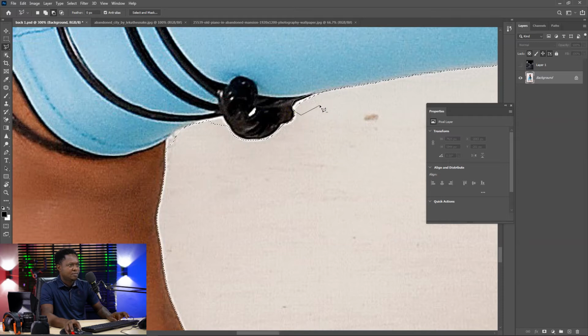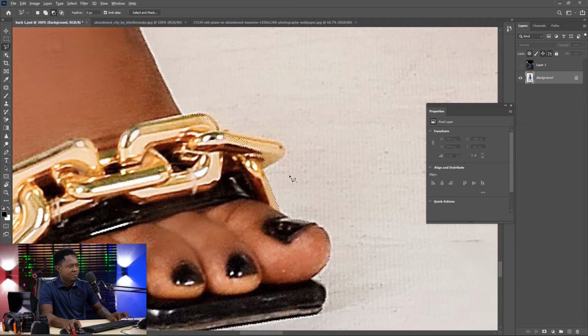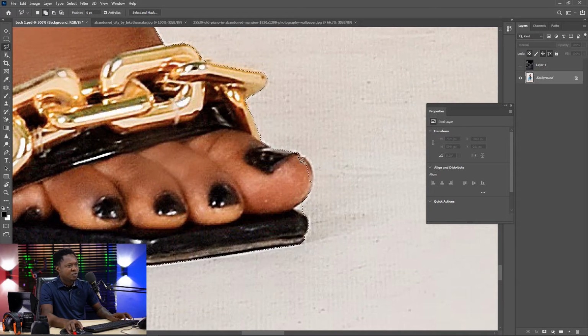Alt here. Then you have to hold your Shift here to add up this area. Hold your Shift to add up. Alt to remove.